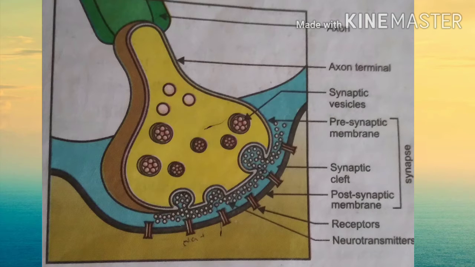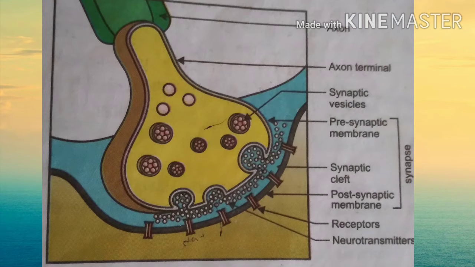The presynaptic membrane, the postsynaptic membrane, and the synaptic cleft: these three parts play an important role in an electrical synapse. The small intercellular space present between the presynaptic and postsynaptic membranes is called the synaptic cleft. Another important thing is that this synaptic cleft has a width of 20 to 30 nanometers.